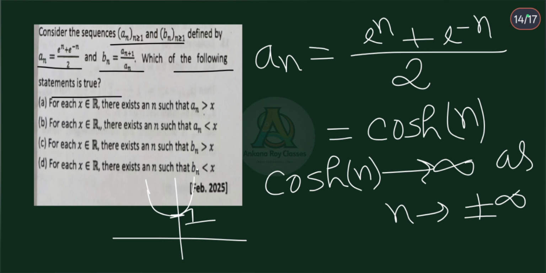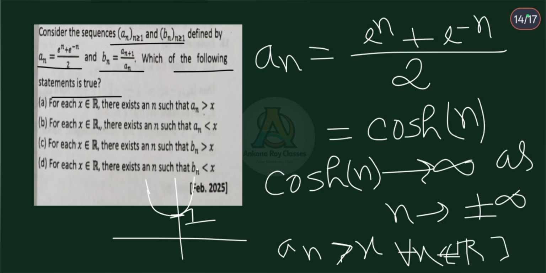Both directions, n tends to infinity and n tends to minus infinity. In both directions this sequence a_n is growing, it keeps increasing, right? So for each x belonging to the real numbers, there must always exist an n that will dominate x. For all x belonging to the real numbers, there exists n such that n greater than x. The sequence dominates each real number for some n. Okay, so option A is true.